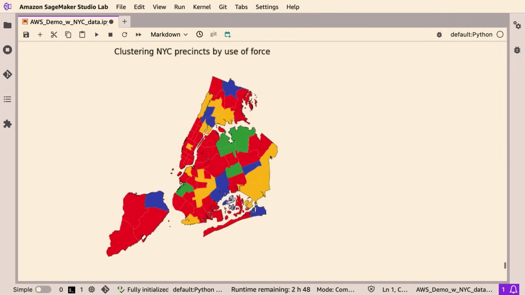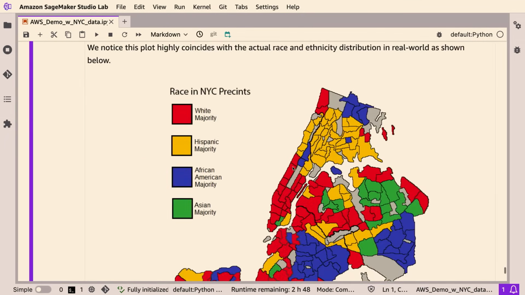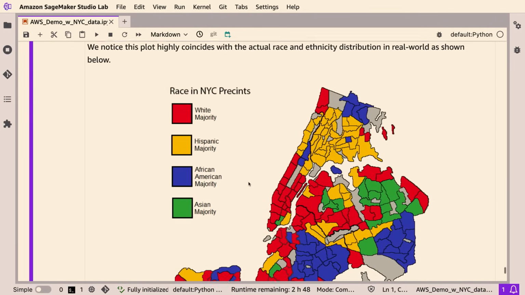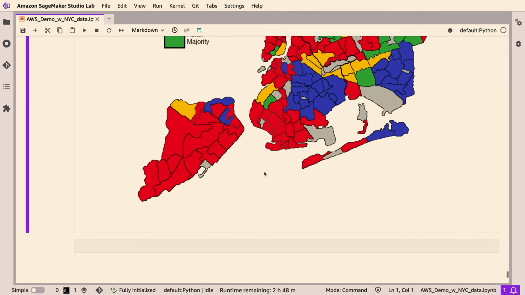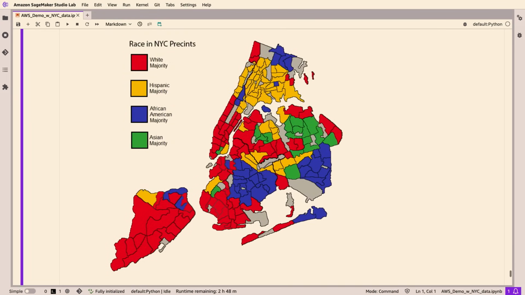So this is the result. We can see that different precincts are now color coded based on the different clusters they belong to. So we have a bunch of red colors here and also blue, yellow, and greenish. If we take a look at the race and ethnicity distribution in the real world, which is shown here, I guess I need to zoom in a little bit. This is the ground truth. This is exactly what it is like in the real world.